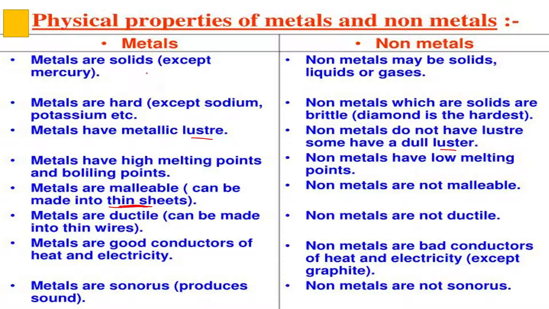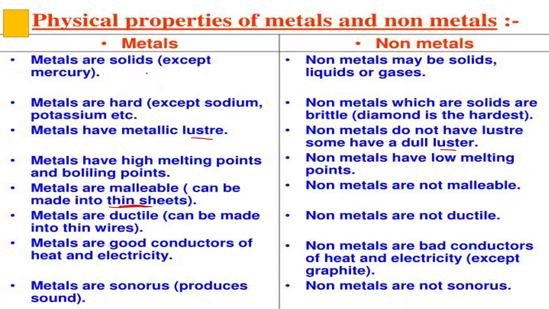We cannot conclude that non-metals are only solid, because they exist in all three states of matter. Metals are hard, but non-metals are not hard, they are brittle. Metals have metallic luster, but non-metals have a dull luster.